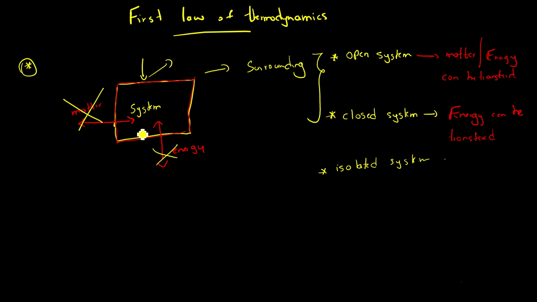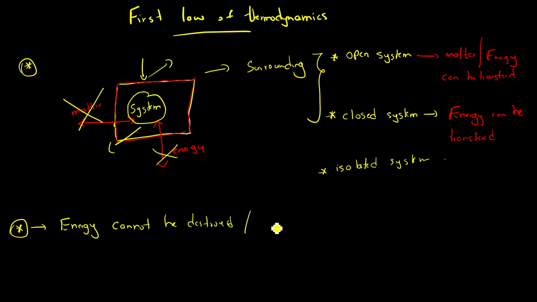Now the internal energy, this is an important term. Basically the internal energy means the energy which this system contains. This is called the internal energy. So in the first law of thermodynamics, what the scientists have told is that energy cannot be destroyed, and energy cannot be created.